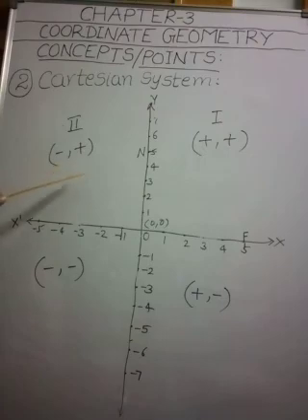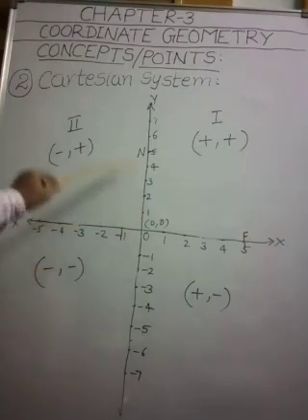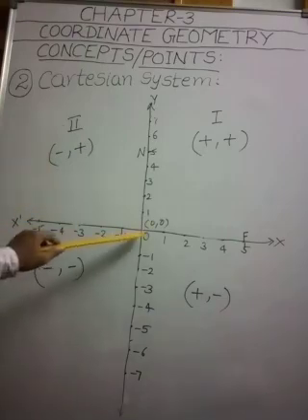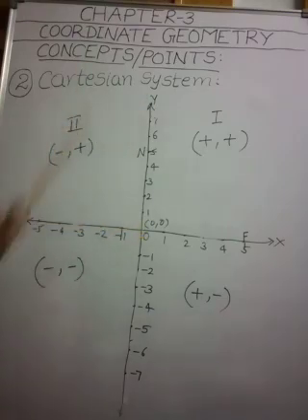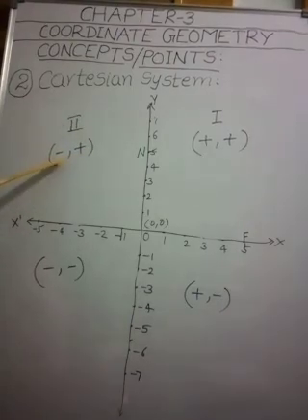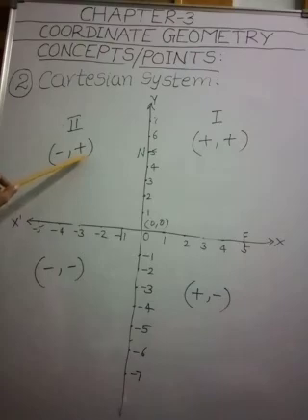Right. Now come to the second quadrant. If a point is in the second quadrant, then the point will be in the form of negative comma positive. Since the second quadrant is enclosed by the negative x-axis and the positive y-axis, what are the boundaries of this region? Negative x-axis and positive y-axis. So every point in the second quadrant is in the form of negative number comma positive number. Understood this point, my dear children?